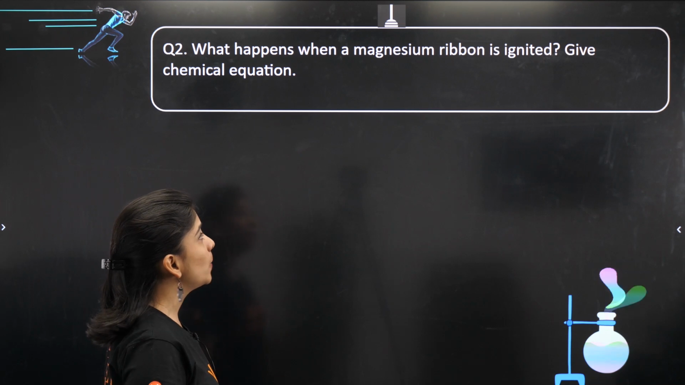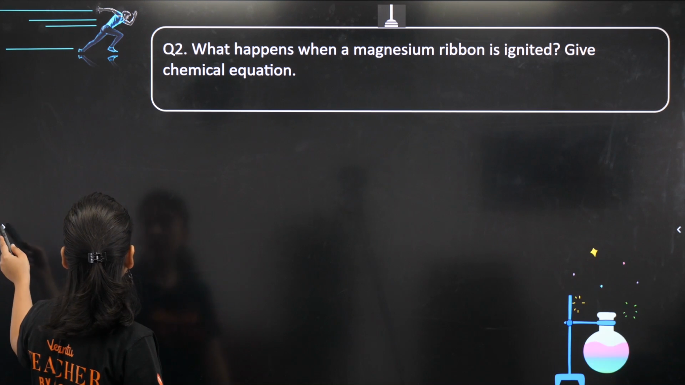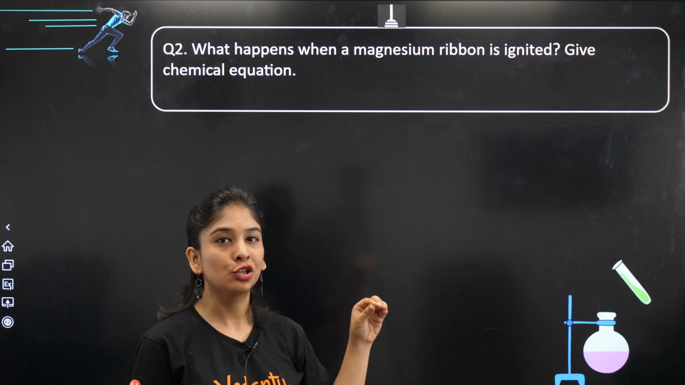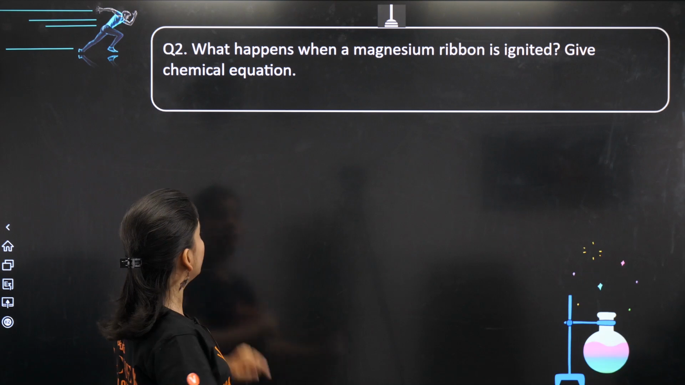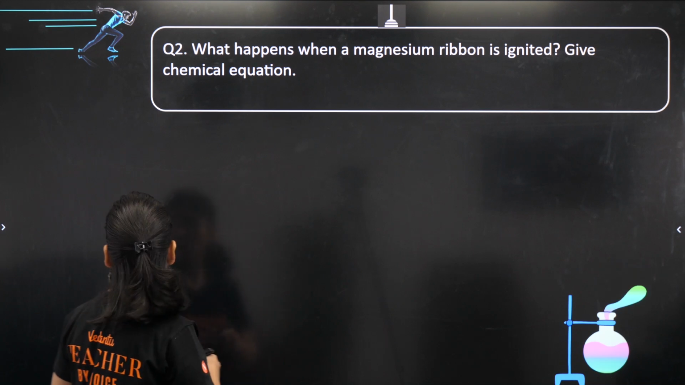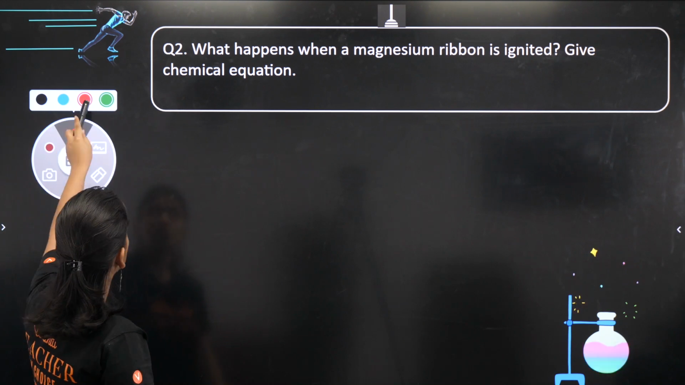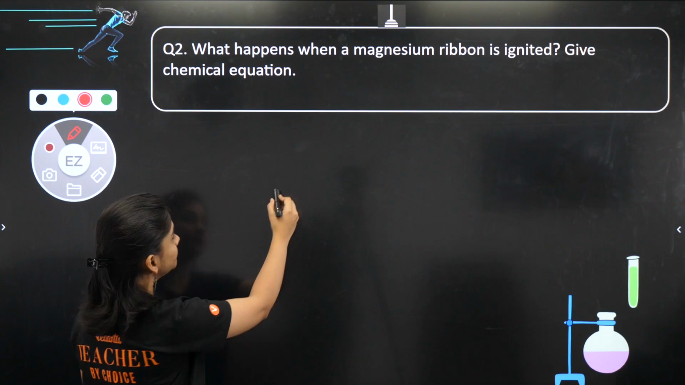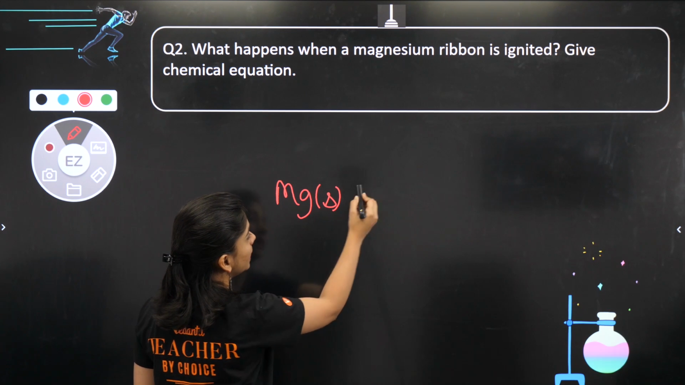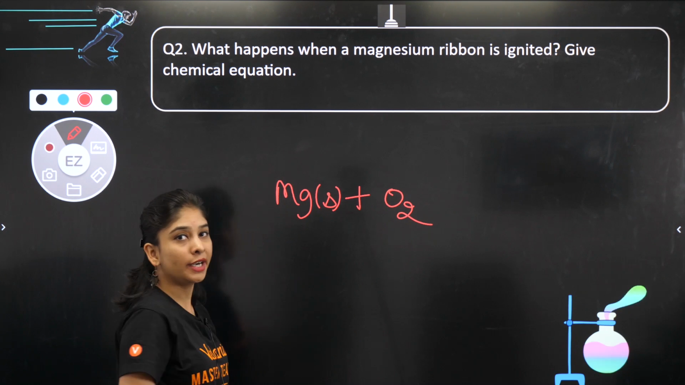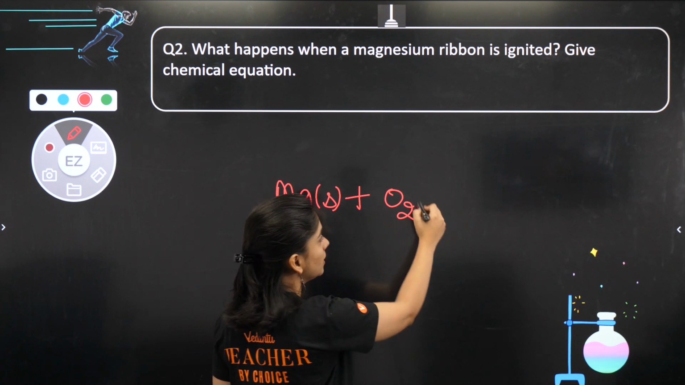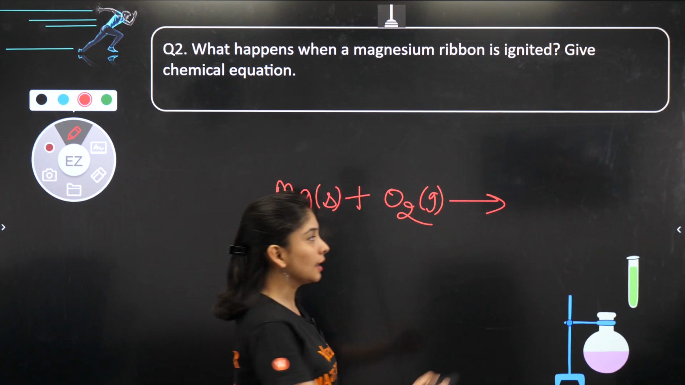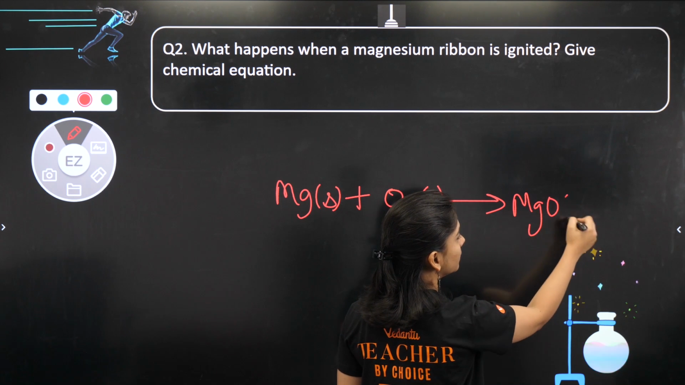Question is, what happens when a magnesium ribbon is ignited? Ignite, matlab the minimum temperature we are giving so that magnesium starts showing combustion, that is burning. Give equation. If I talk about magnesium, magnesium ignited means showing combustion, that is burning of a substance in presence of oxygen. And if you burn in presence of oxygen, what will it give you? Nothing but magnesium oxide, right?